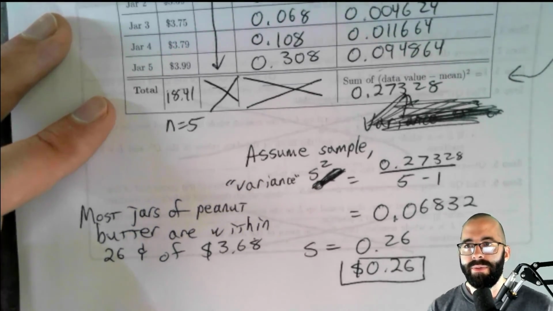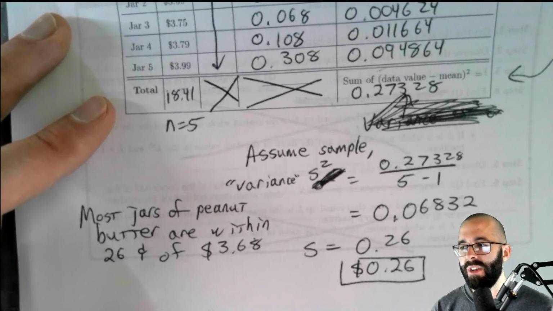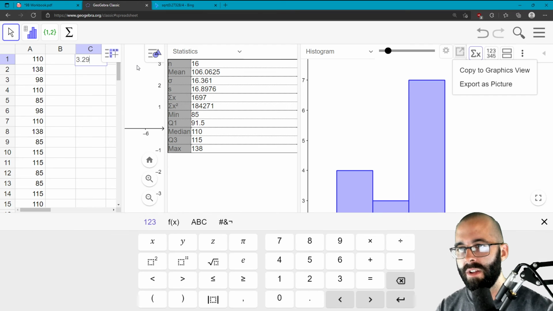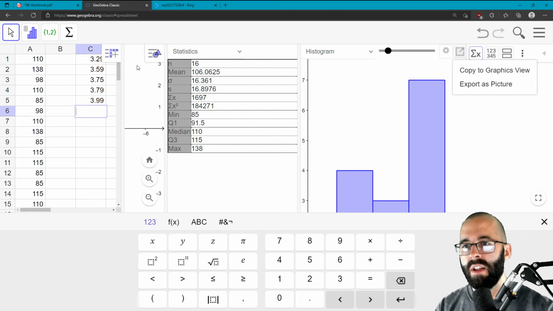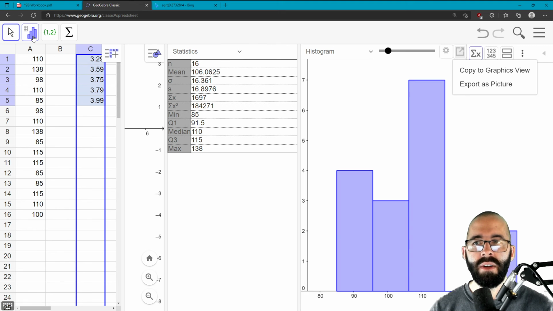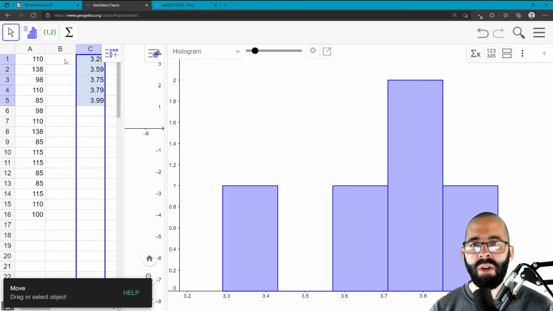Okay. There's another way of doing this. You can use GeoGebra. Type in your data values into GeoGebra: 329, 359, 375, 379, 399. Highlight them like this, or click on the whole column. Click up here, one variable analysis. That creates a histogram.